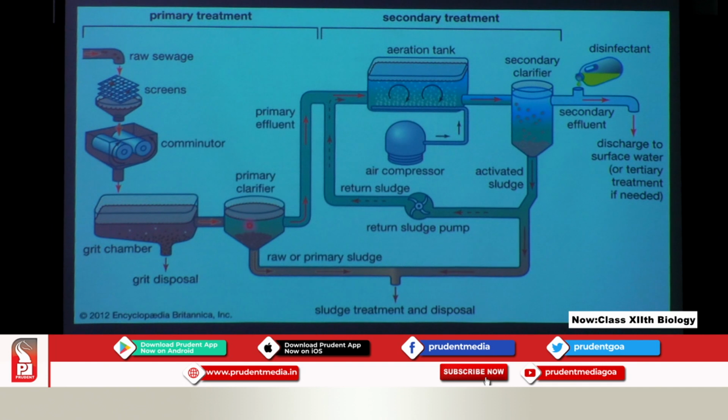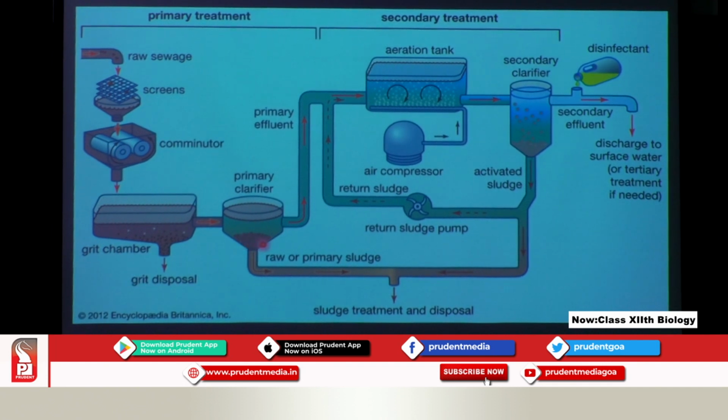Alright, and then the raw or primary sludge settles over here. The grit which was still remaining is removed in the grit chamber and grit disposal is done, and the raw or primary sludge is taken for sludge treatment and disposal. Now what happens to the primary effluent? This is very important. It is there in your textbook and I am going to do it later also. The primary effluent is taken for the secondary treatment.